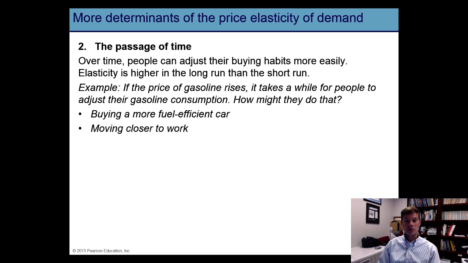For example, the price elasticity of demand for gasoline over the next year is likely much more elastic than the price elasticity of demand for gasoline tomorrow. This is because over the course of the next year, consumers have time to change their behavior. In response to an increase in the price of gasoline, consumers have time to buy a more fuel-efficient car or perhaps even move closer to work. The price elasticity of demand for gasoline tomorrow is much more inelastic because consumers don't have time to change their behavior.